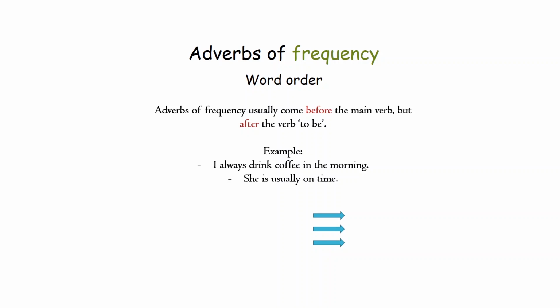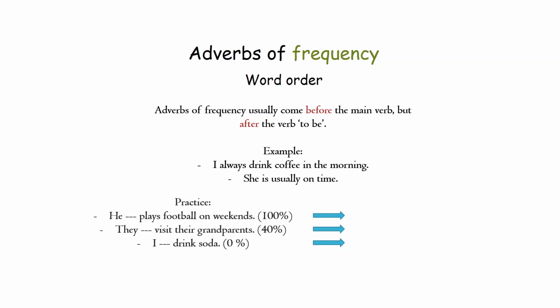Let's look at some more practice exercises. Look at these sentences. Fill the gaps with a proper adverb. Pause the video and think for some minutes. Nice job! For the first one, because we have 100%, we use always. For the second one, because we have 40%, we use sometimes. And for the last one, we use never.